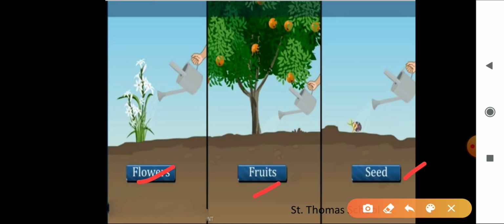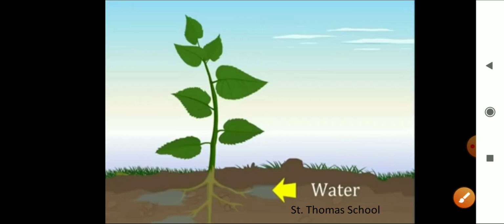So water is absorbed by the plant roots, right? Along with this water, minerals and fertilizers are also absorbed. Understood or not? Along with this water, what is absorbed?